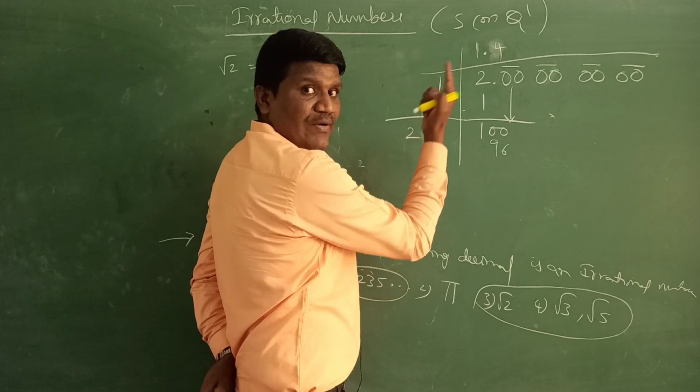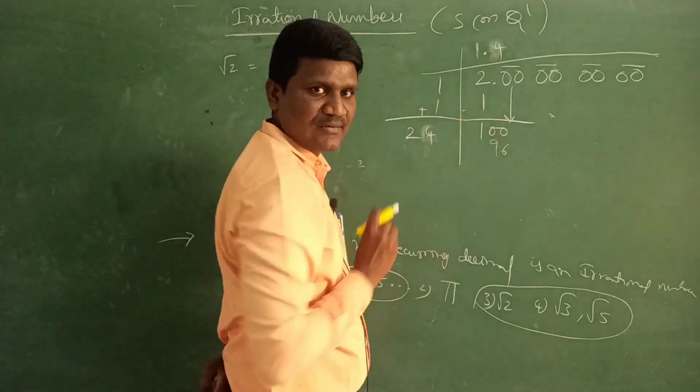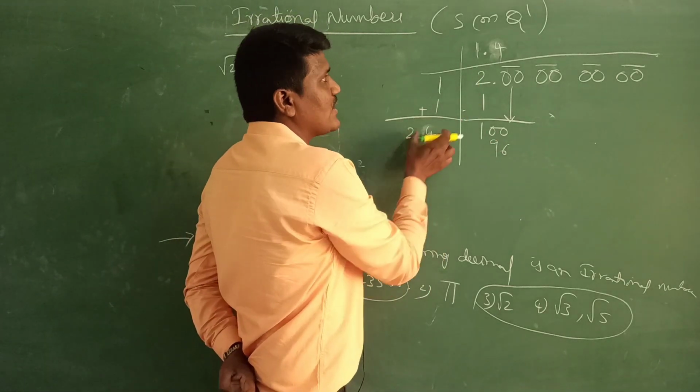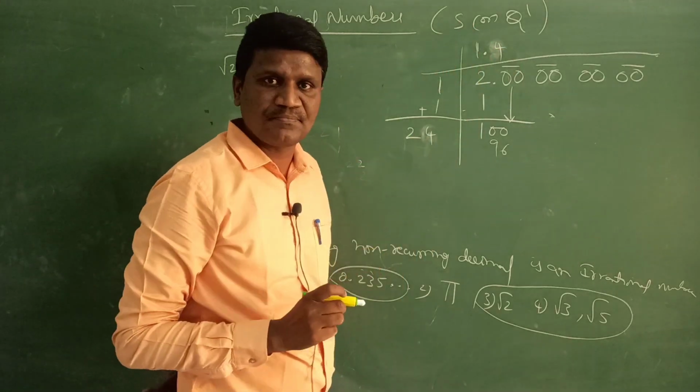Next, if I take 25 5s, it is 125 which is crossing 100. So which one is the correct one? 24 4s are 96. Okay.